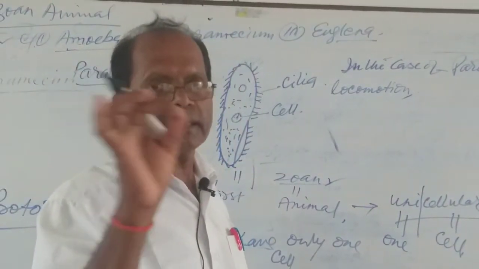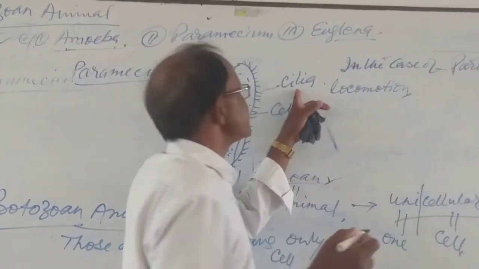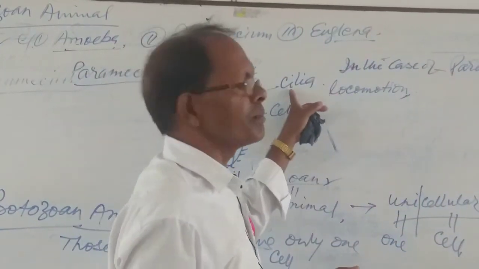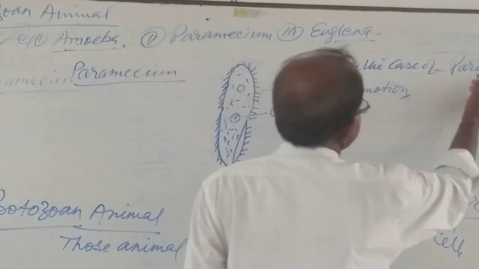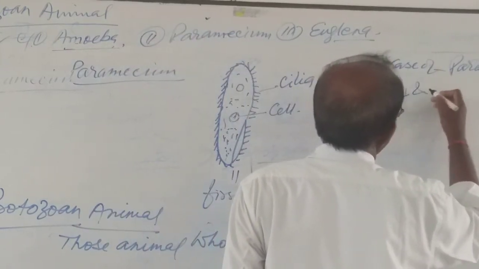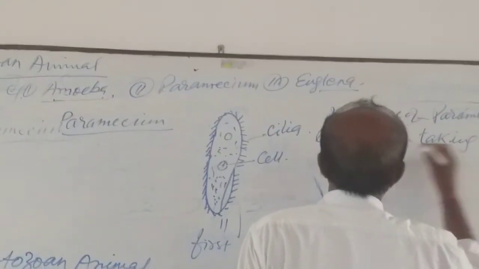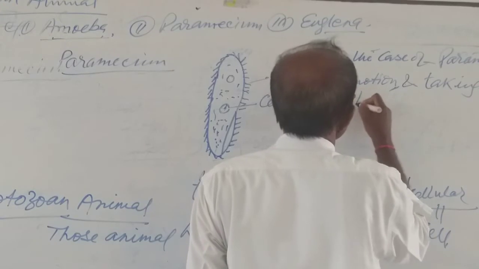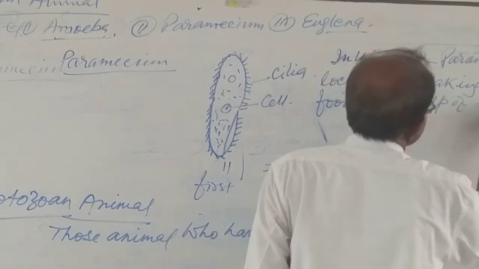It means Paramecium locomotion takes place by cilia, and capturing of food materials is also through the cilia. So, in the case of Paramecium, locomotion and taking of food are by the help of cilia.